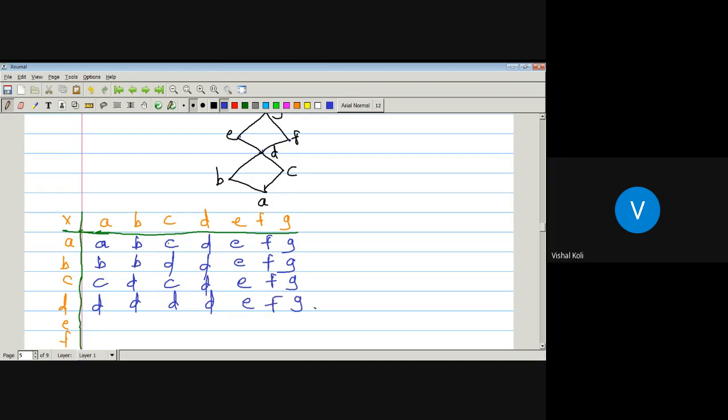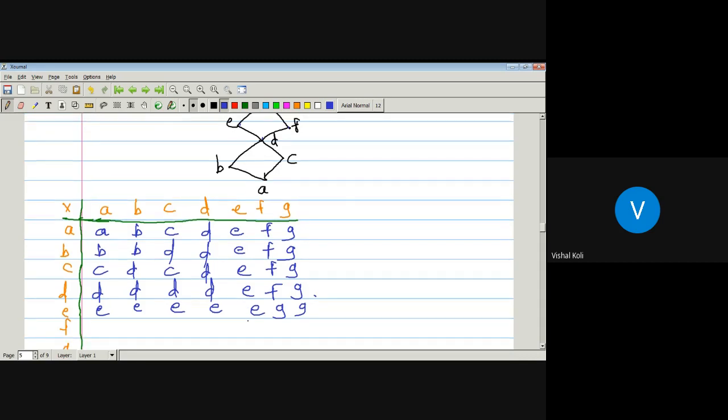Now, E join A is E. E join B, E join C, E join D, E join E are all E. What is the join of E and F? It is G. E join G is G. Okay.